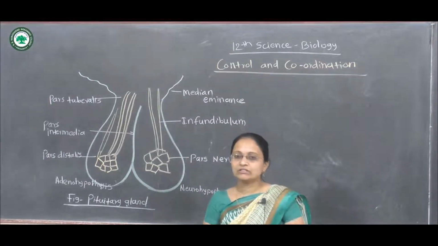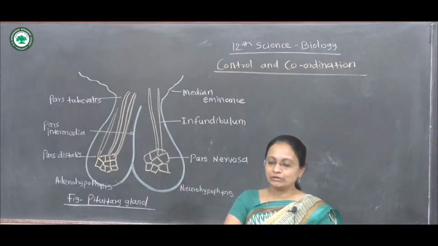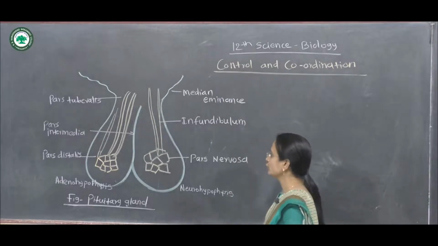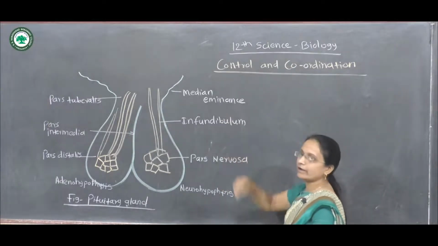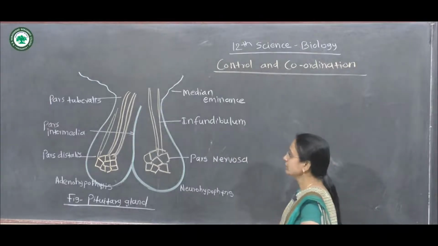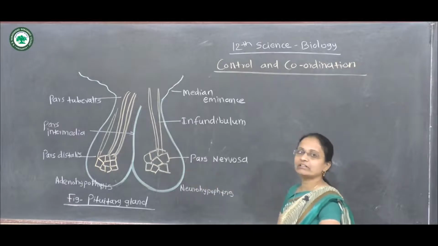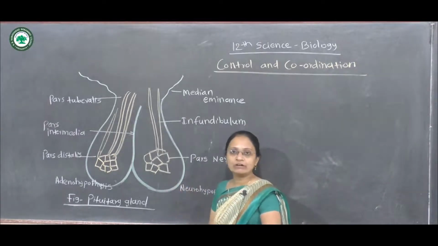Now come towards the neurohypophysis, that is the second lobe of the pituitary gland. This neurohypophysis is again distinguished into the pars nervosa, the infundibular stalk, and the median eminence. Here this pars nervosa contains different nerve cells which are located in the form of axonic nerve fibers.